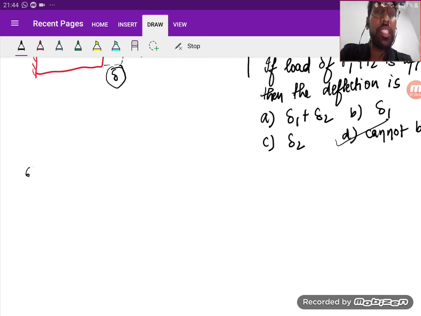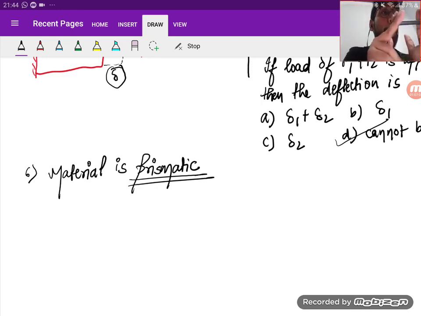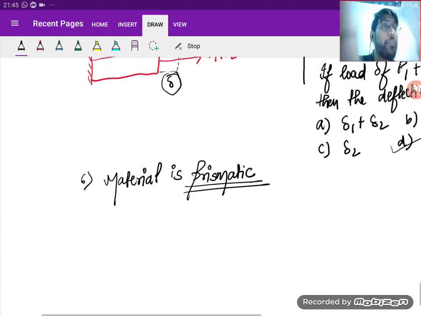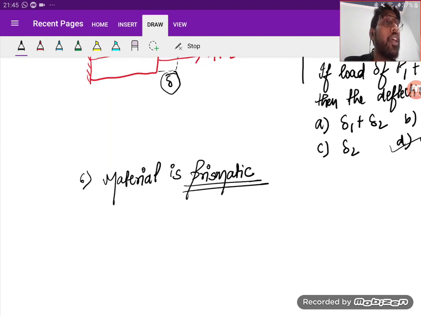Now, moving to the sixth assumption. The sixth assumption says that the material is prismatic. So what do you mean by prismatic? See, if I take this pen, look at this part. If I cut any section in this part, the section will have the same shape and size. Yes or no? So such a material is said to be prismatic.